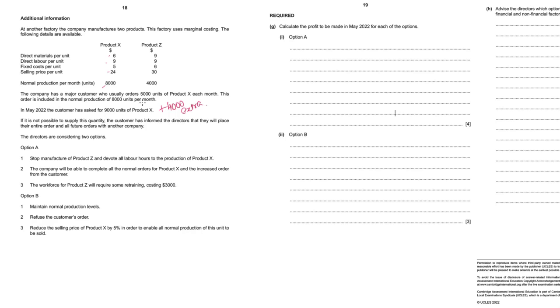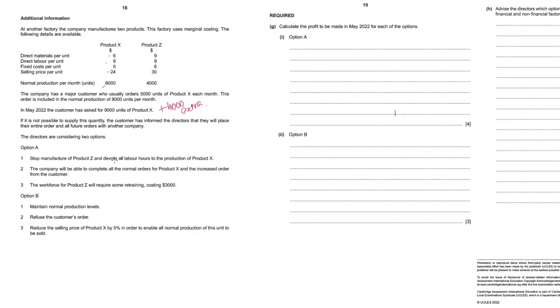If it is not possible to supply extra 4,000, the customer has informed the director they'll place the entire order and all future orders with another company. So basically company loses this customer forever if this extra order is not given. The directors have 2 options.